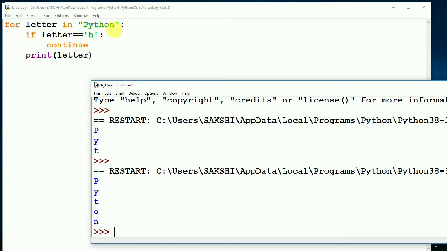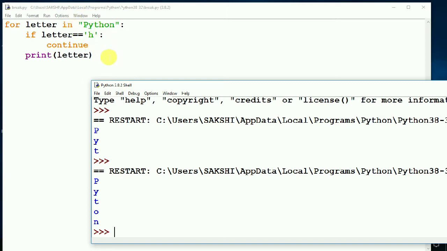Again next letter is N. So N equals H, the condition is again false. So it will not go to the continue statement and prints N. So we have understood that in case of break, the characters before that character are printed, and if there is a continue statement, then it will skip that character or that number and prints the rest of the characters. So the break statement is terminating the loop at that point only, whereas continue skips the code at the current iteration and goes to the next iteration.